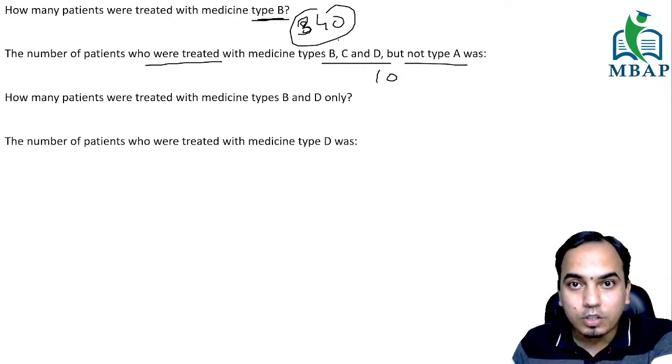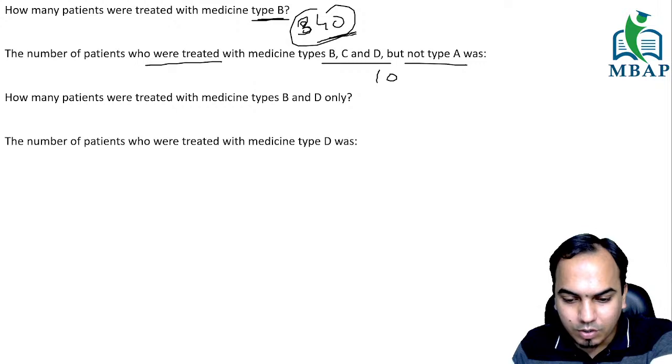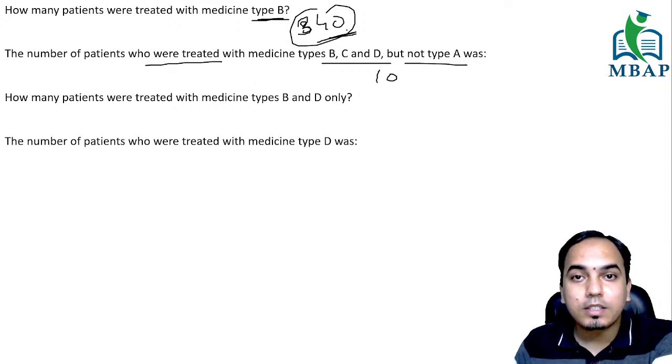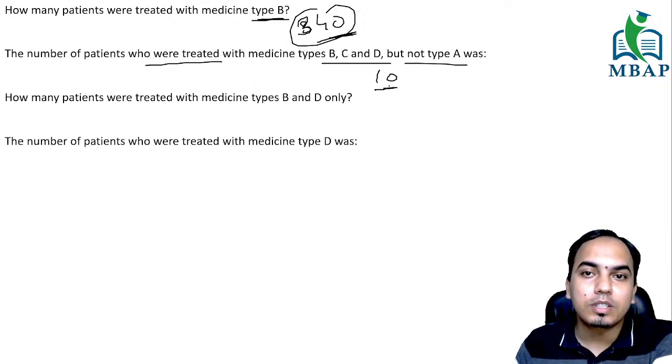Everyone, the first question is 340, guys. 250 is not the value anywhere. It is 340, guys. And the second question, the answer is 10.